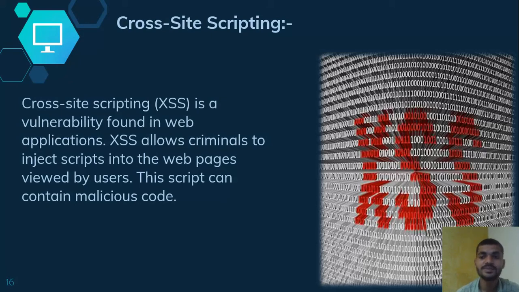Okay, and he displays the message he wants to display on their web page. So the criminals inject their code, their script, to display the message that they want into your system or your web page. That is cross-site scripting.